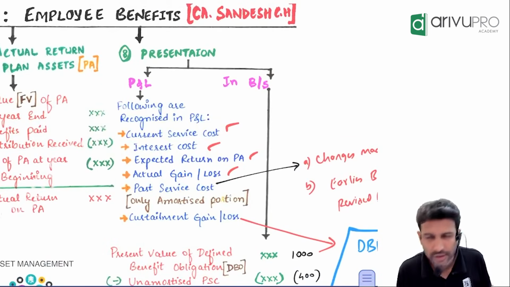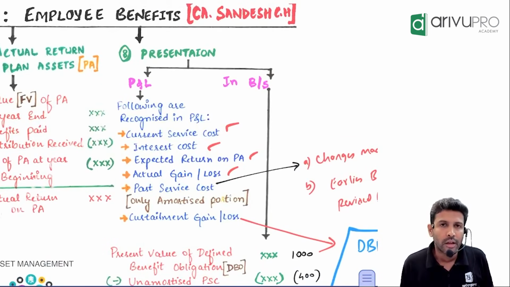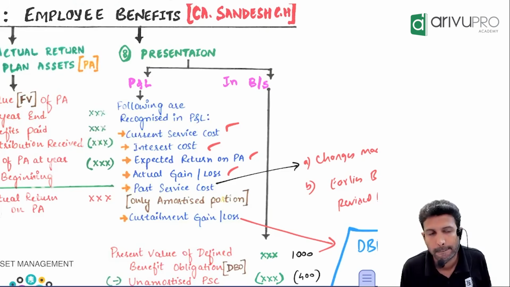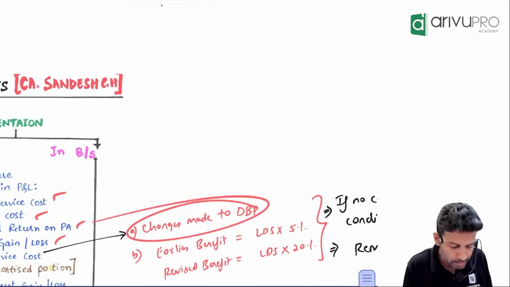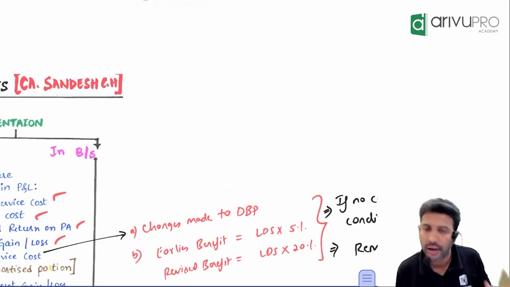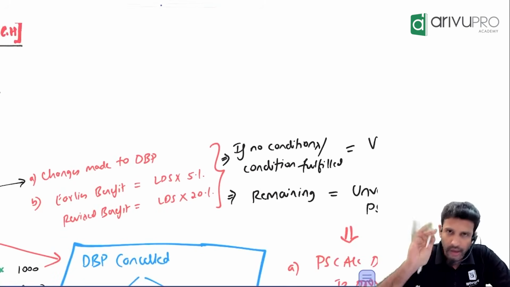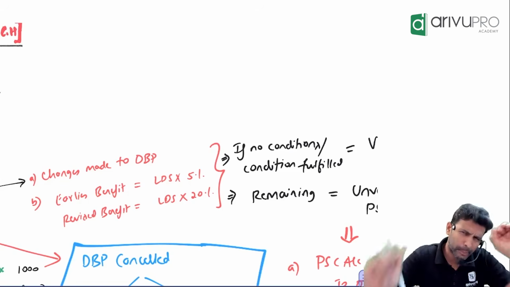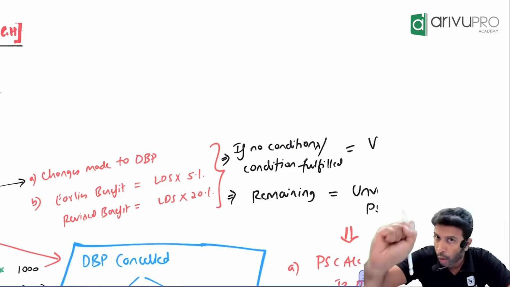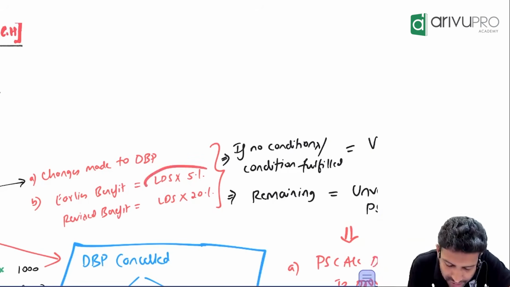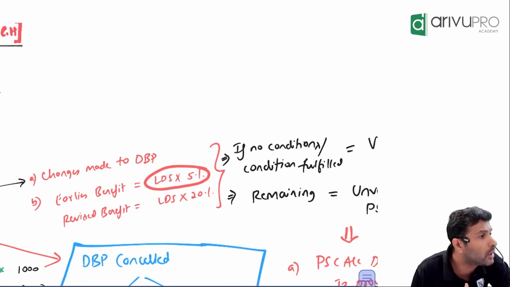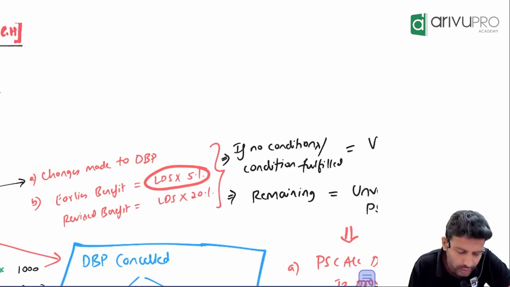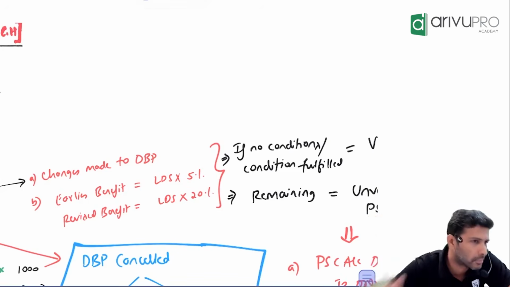What is this past service cost? Past service cost means changes made to the plan. Changes made to the defined benefit plan. Let's take this example. Earlier, the company had a plan to give pension, gratuity or some benefit. How that benefit was calculated was 5% of last drawn salary. Initially, the plan was that 5% of last drawn salary will be paid as benefit to the employee.